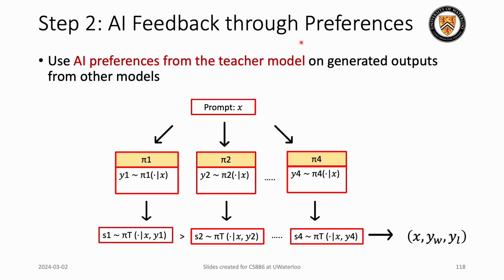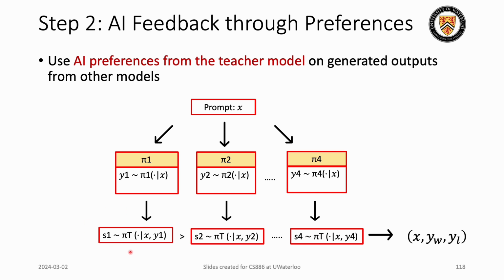That's the first step. Now, moving on to the second step, that is response generation and AI ranking. Step 2 uses the teacher model again, the same teacher model, and generates preference data using other models. How do we do that? We use a prompt, pass it to four different language models, and ask them to generate a response. Each of them generates a response, and the teacher model is used for scoring the responses.